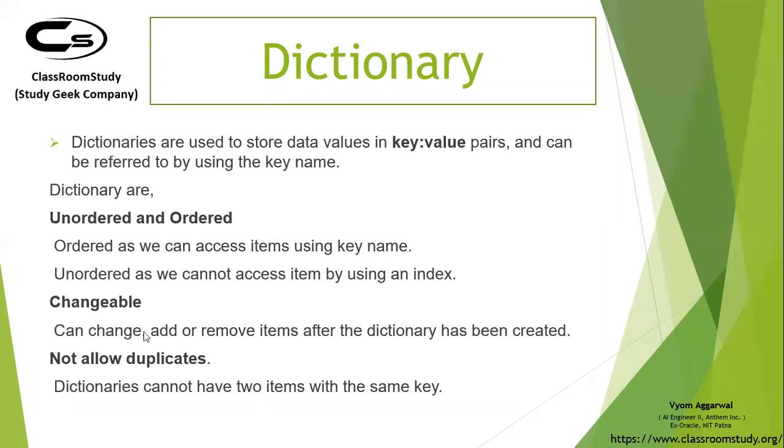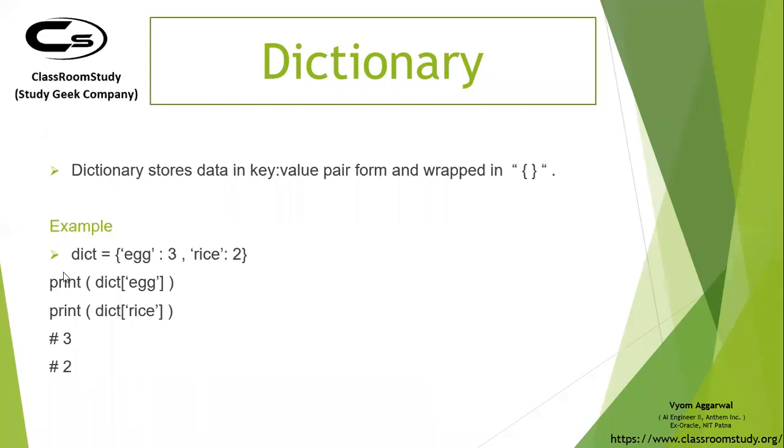Then they are changeable. You can add and remove items in your dictionary. They don't allow duplicates. Why do we say that? Because if you have the same key in a dictionary, your value will keep changing. So duplicates are basically not allowed. And this is how you create a dictionary.